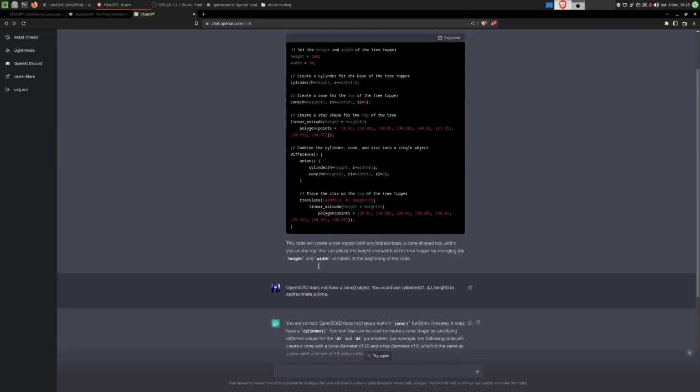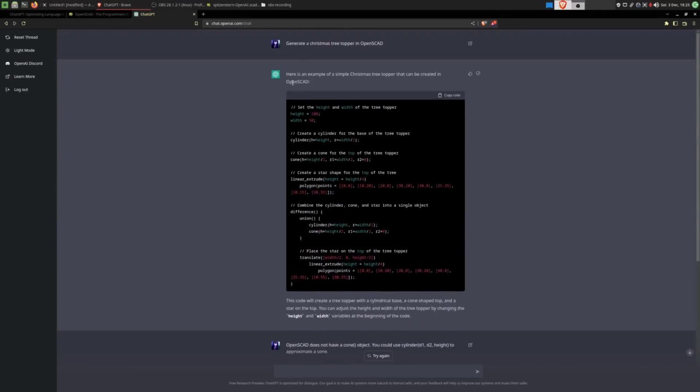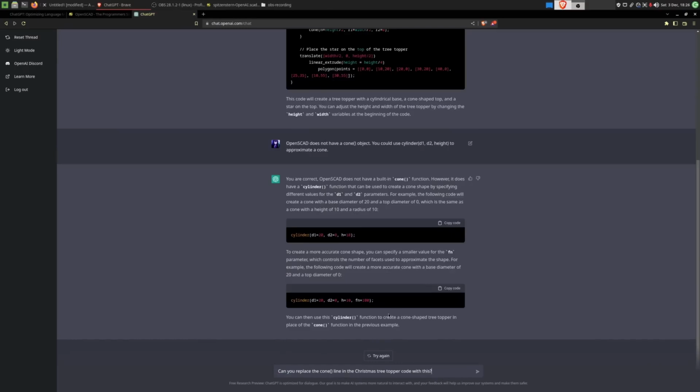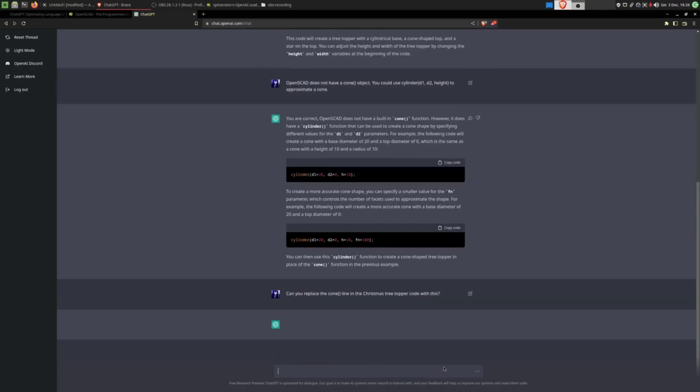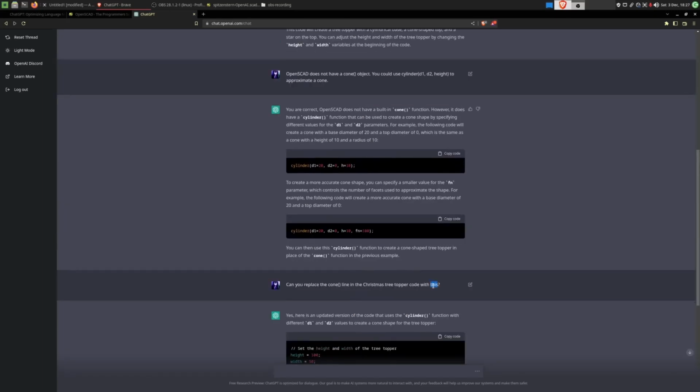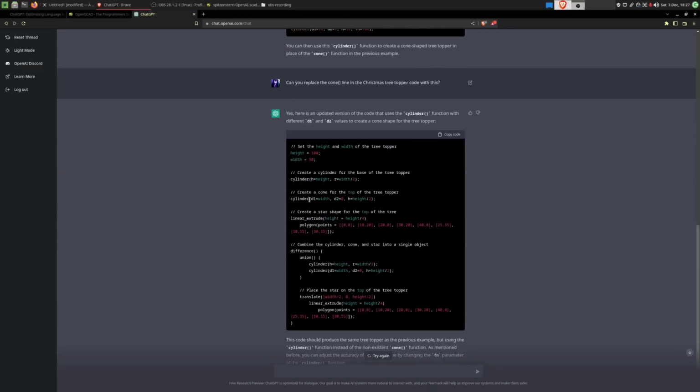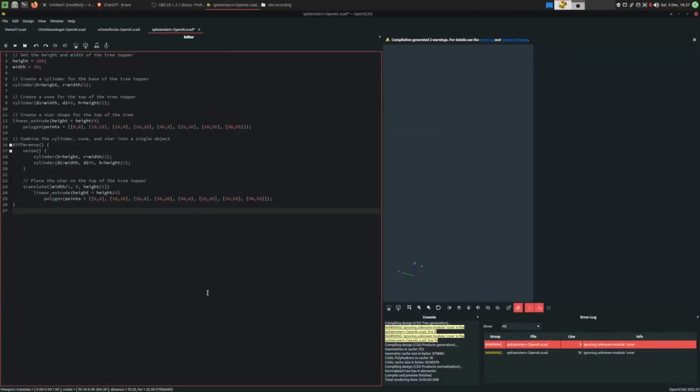Okay, it seems to have understood this concept. I'll have to ask it to apply this knowledge that it has just gained to the code it has written up here. So I now ask it if it can replace the cone line in the Christmas tree topper code up here with this new knowledge. It seems like it understood. So what do we get?